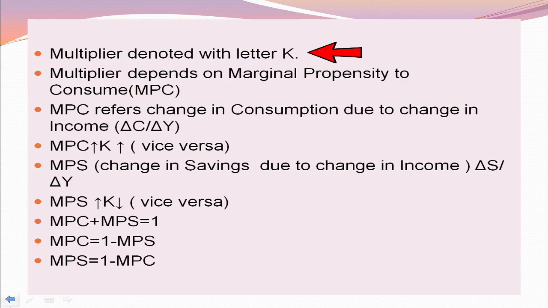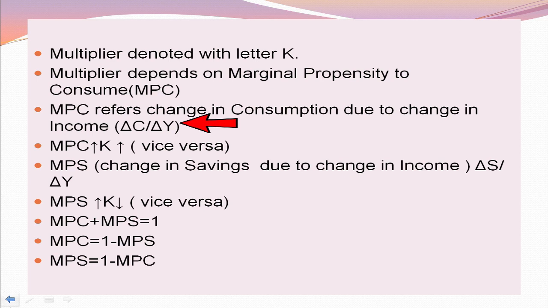Keynes's multiplier is denoted by the Roman letter K. According to Keynes, the multiplier depends on the MPC, that is marginal propensity to consume. The value of the multiplier is determined by this MPC. What is MPC? MPC means change in consumption due to change in income.